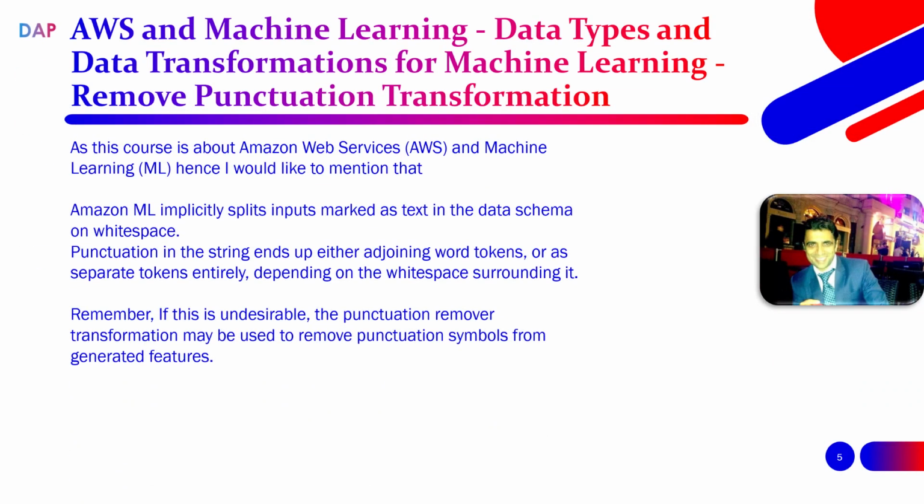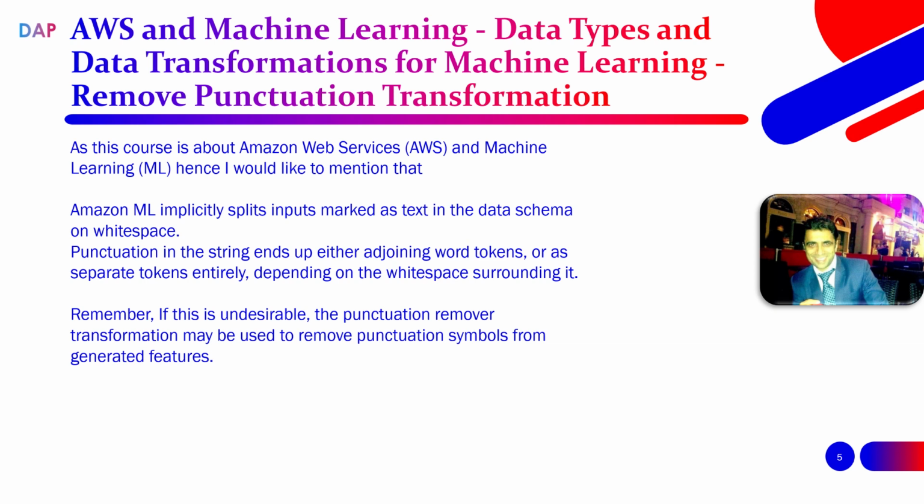As this course is about Amazon Web Services and machine learning, I would like to mention that Amazon Machine Learning implicitly splits inputs marked as text in the data schema on white spaces. So punctuation in the string ends up either adjoining word tokens or as separate tokens entirely, depending on the white space surrounding it.